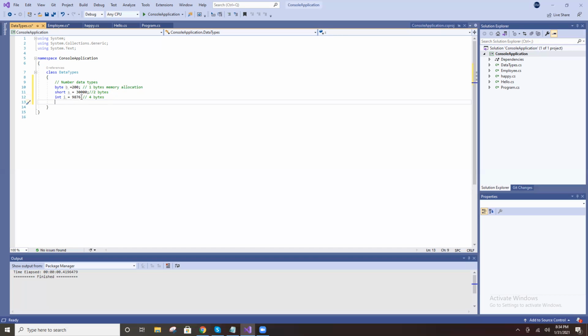For example, long. You perform with a very big value, that is a long. How many bytes for long? 8 bytes of space.